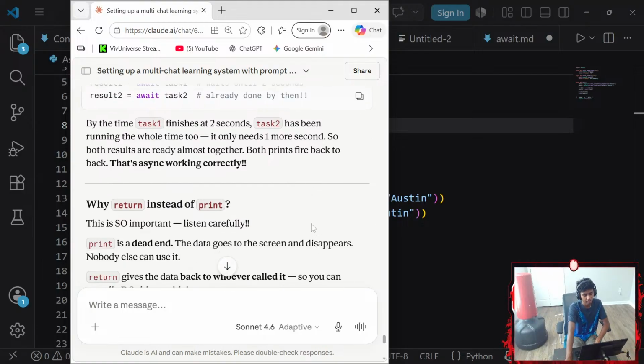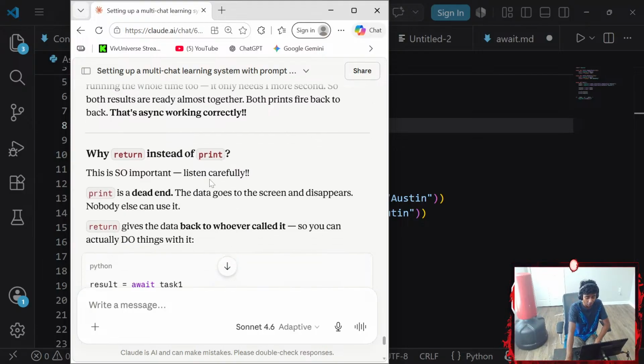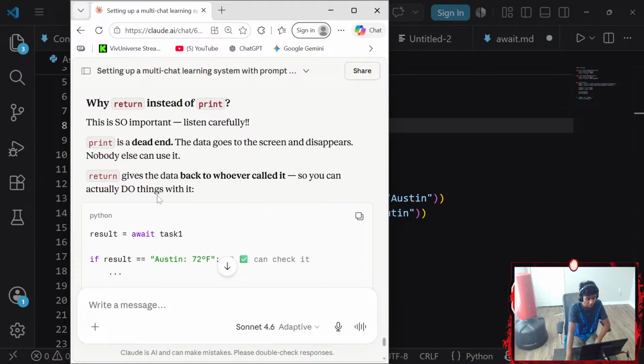Why return instead of print? This is so important, listen carefully. Print is a dead end. The data goes to the screen and disappears. No one else can use it. Return gives the data back to whoever called it so you can actually do things.